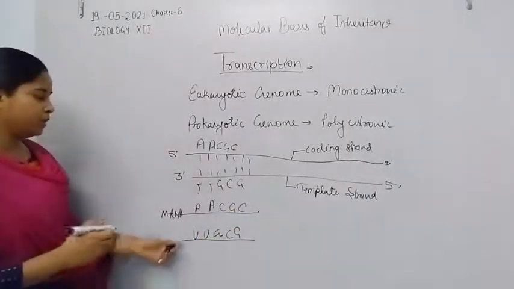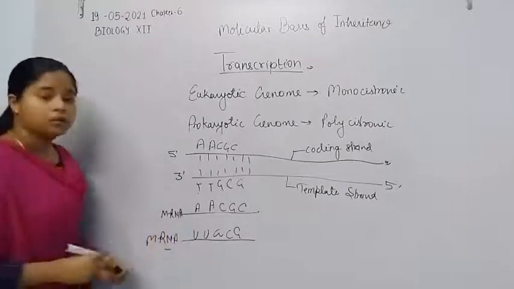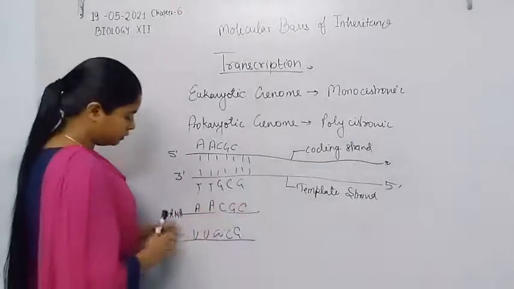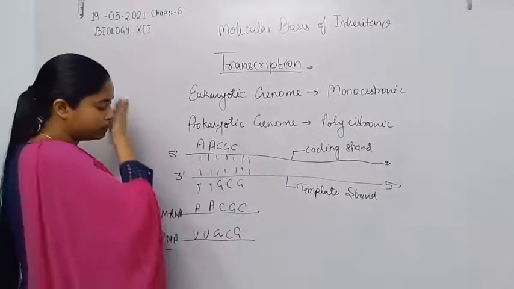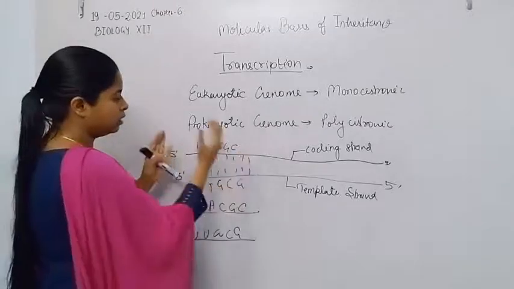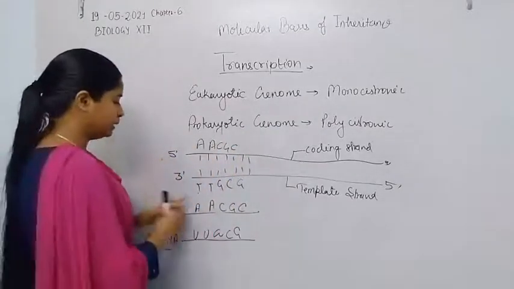Now, if we compare these two strands, if both strands undergo transcription, two types of RNA will be formed from a single small fragment of DNA.